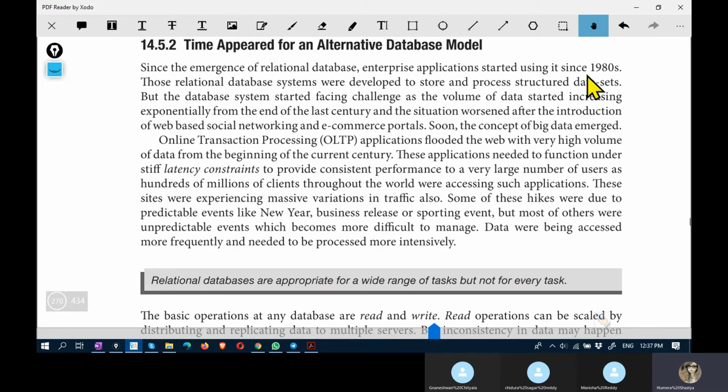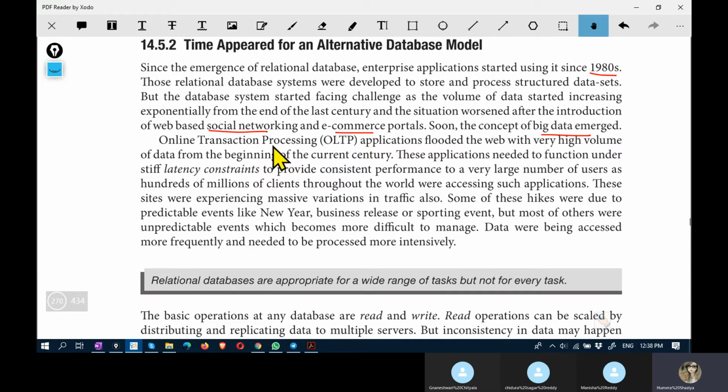Relational database came into the market during the 80s, and then big data emerged, and this became obsolete, and online transaction processing applications flooded the web with a very high volume of data.